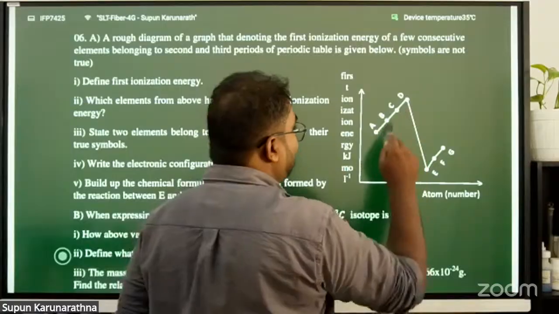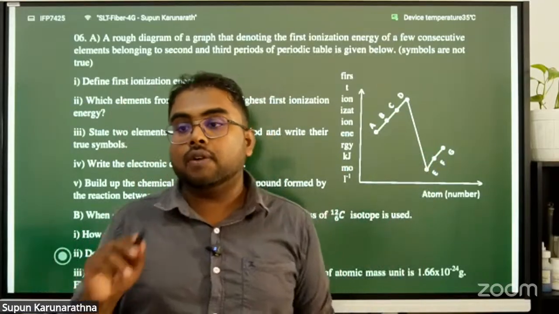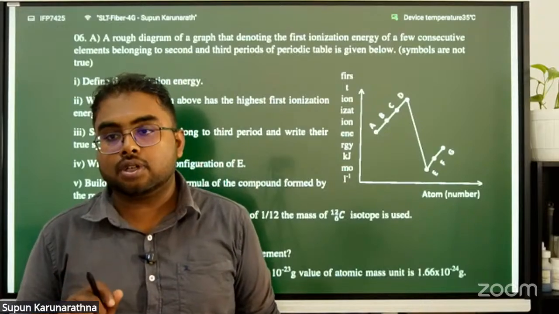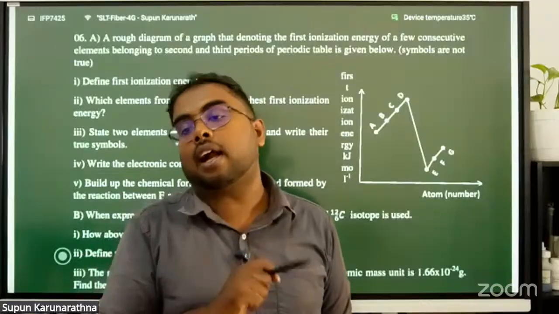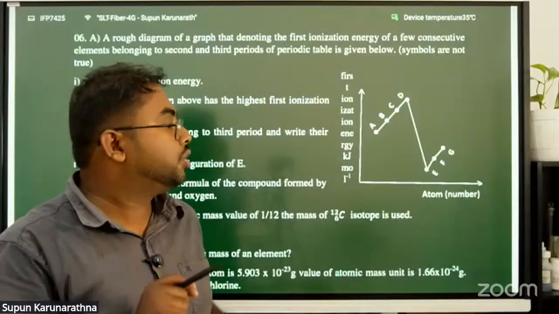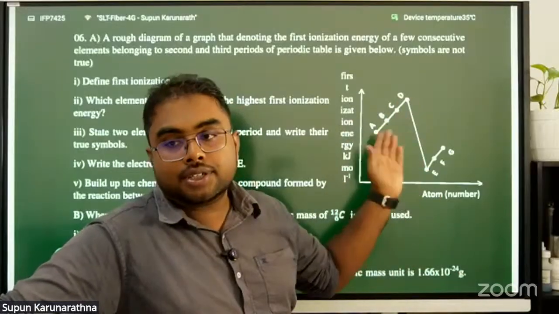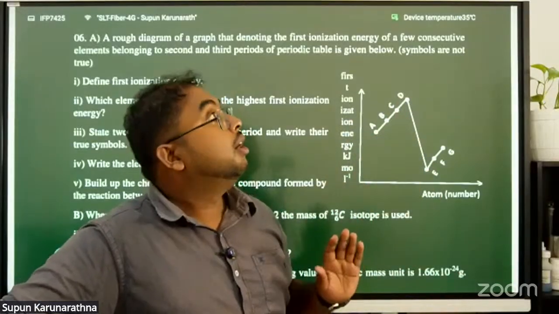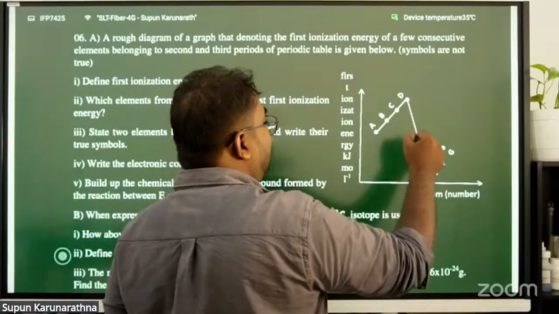What is the reason for these differences in first ionization energy? When we answer a question like this, the important thing is to understand the graph. We should know how to read that graph. Here the first ionization energy variation is given, and you can see there are large differences.